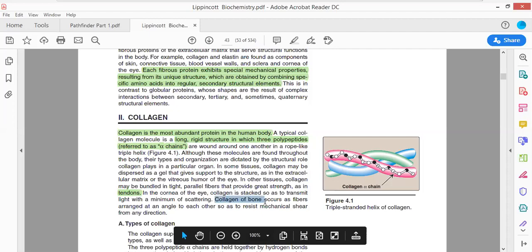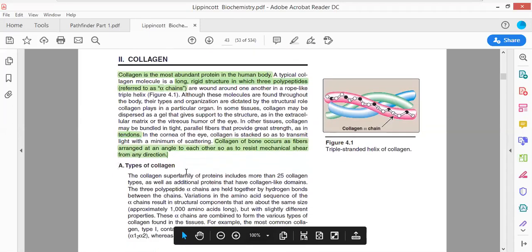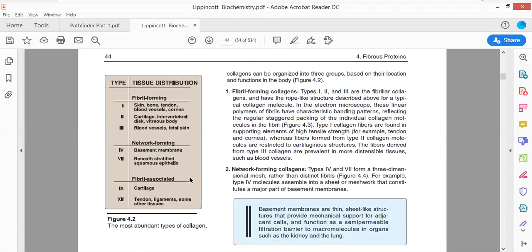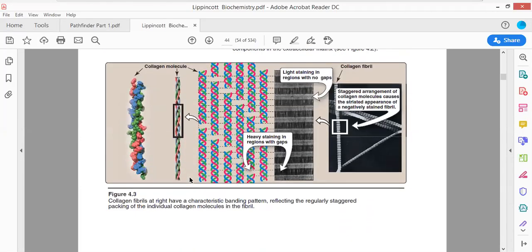कोलाजन of bone occurs as fiber arranged at an angle to each other so as to resist mechanical shear from any direction. तो कोलाजन जो बोन के अंदर प्रेजेंट होता है, this collagen is also effective in protecting the bone and prevent bone breakage. Types of collagen, 25 से ज्यादा टाइप के कोलाजन नोटेड हैं. ठीक है, अब ये कोलाजन क्या बनाते हैं, कोलाजन कैसे बनता है, ये देखने की कोशिश करें.